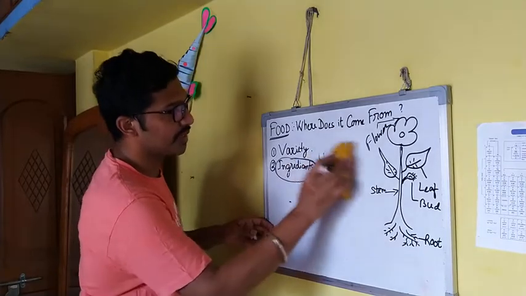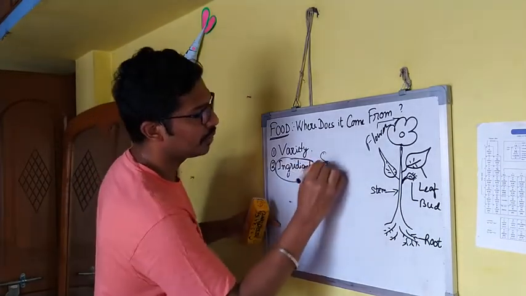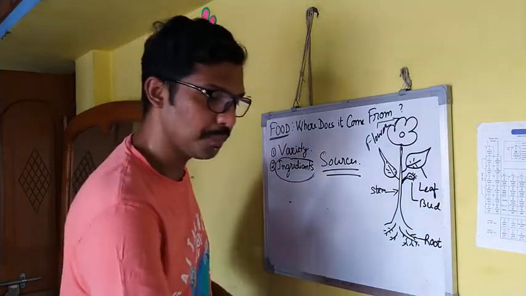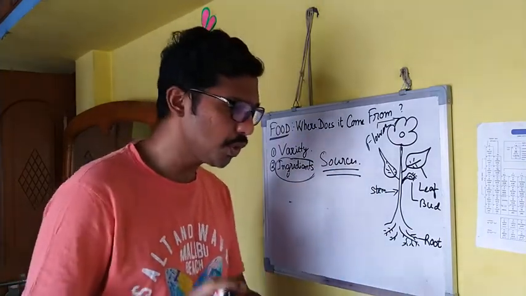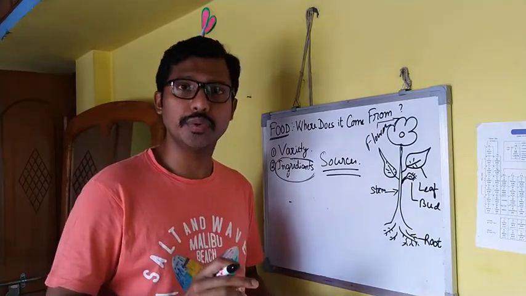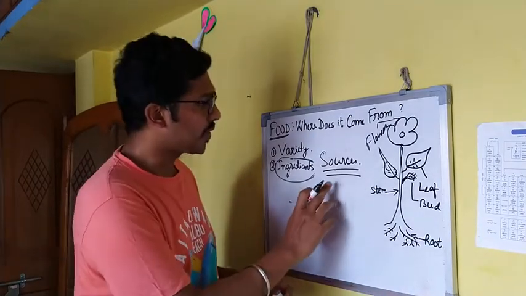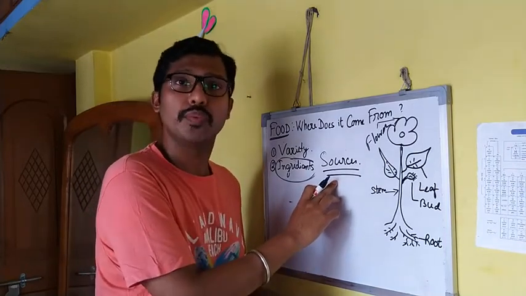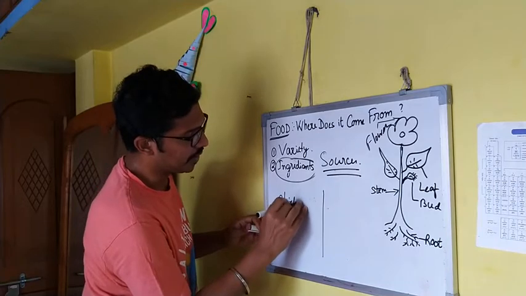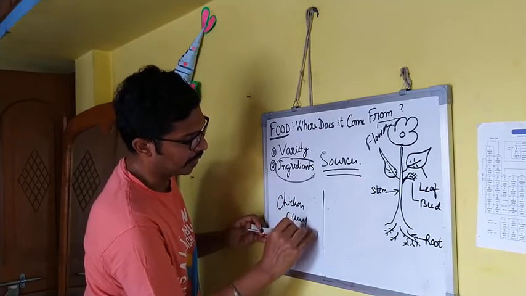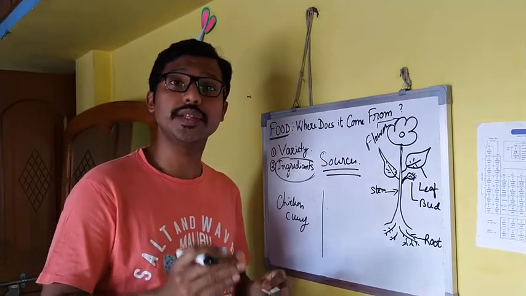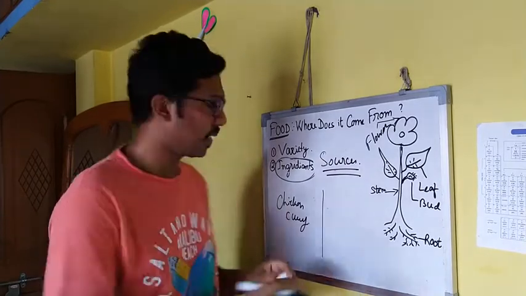We are going to discuss the sources of food, where we can get and collect it. In this topic, we again take an example. When we hear about chicken curry, what are the raw materials, or the ingredients, that we require?